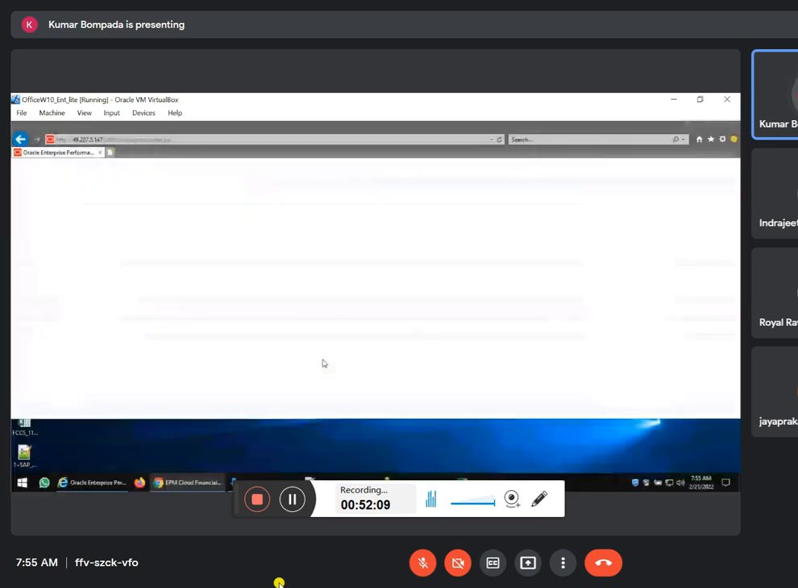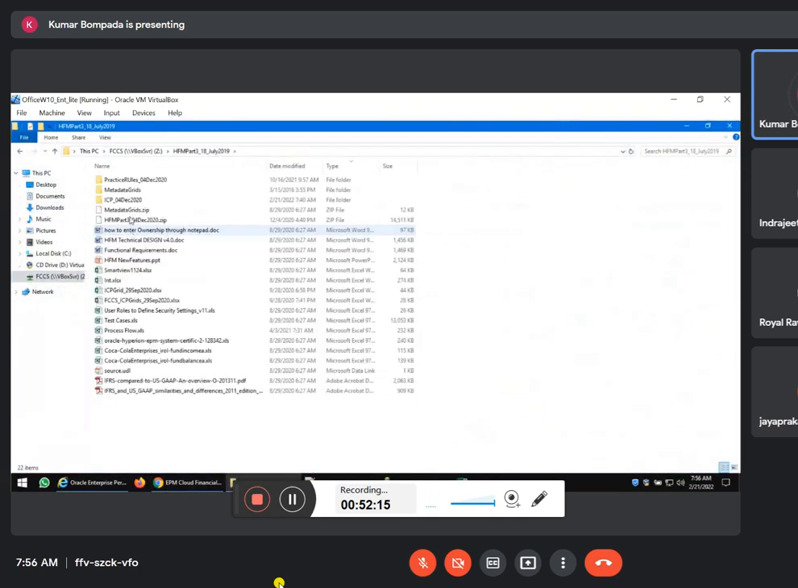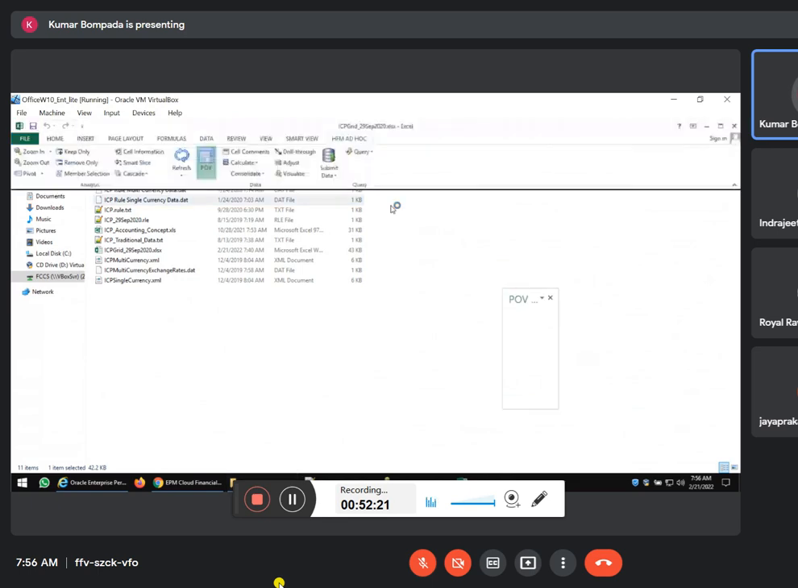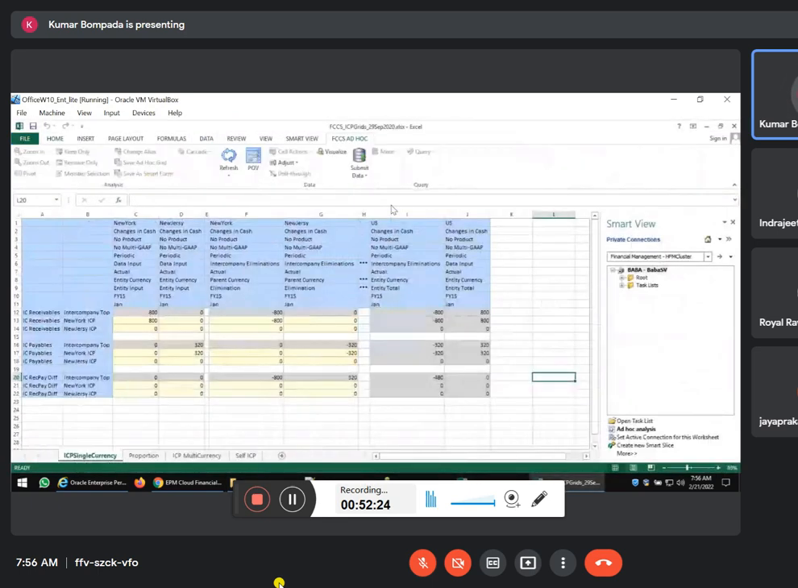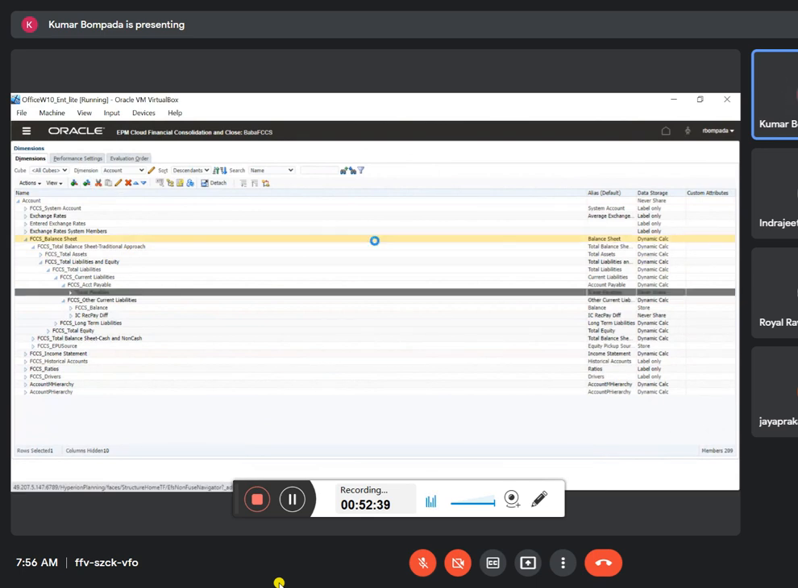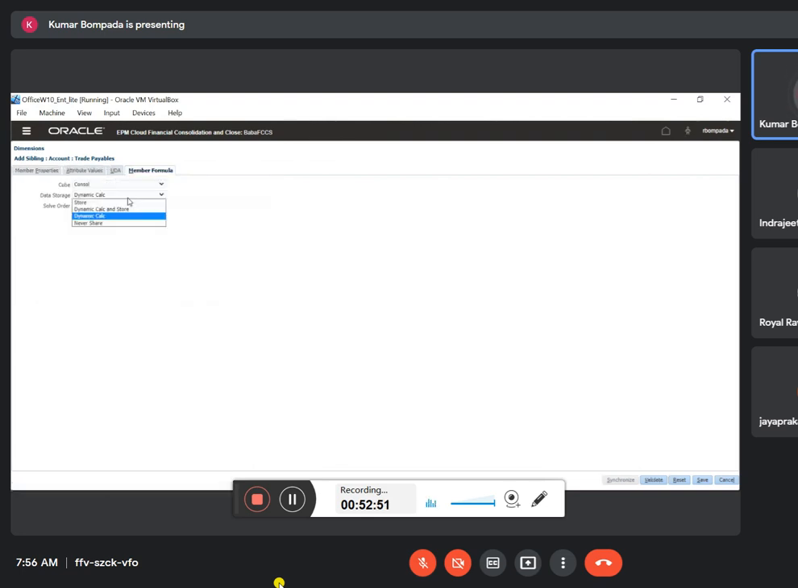Let me open the grid again. Go to part 3, ICP grids, FCCS ICP grids. Open this. IC receivables, IC payables. First we have to create IC payables. This is payables, click on add sibling. IC payables, alias as IC payables. Remaining everything is yes. Put it as never share, so go to formula and put it as never share. That's it.